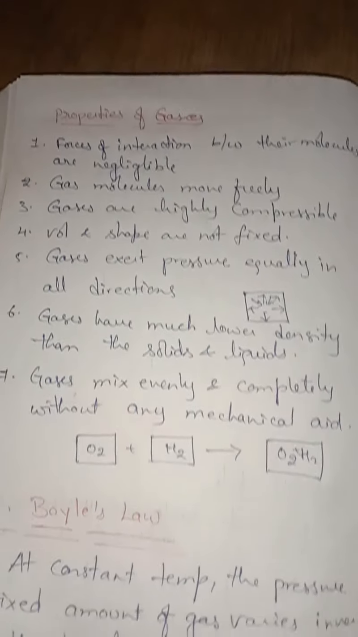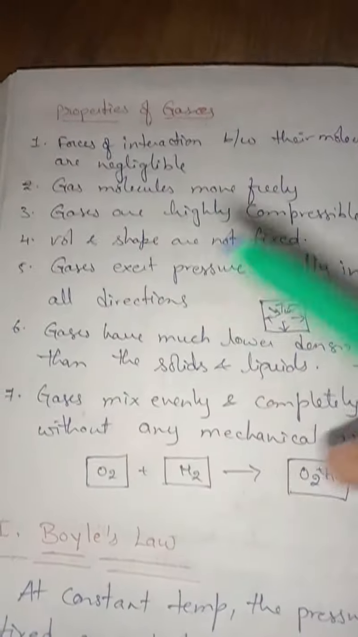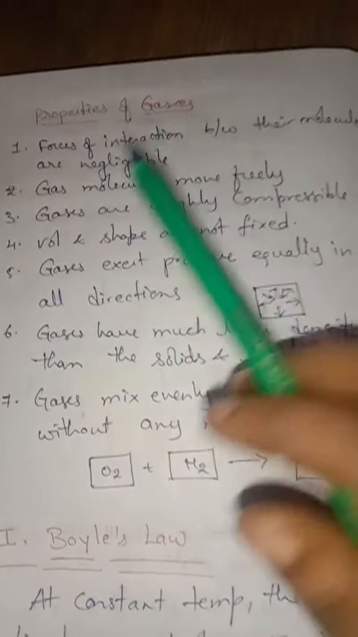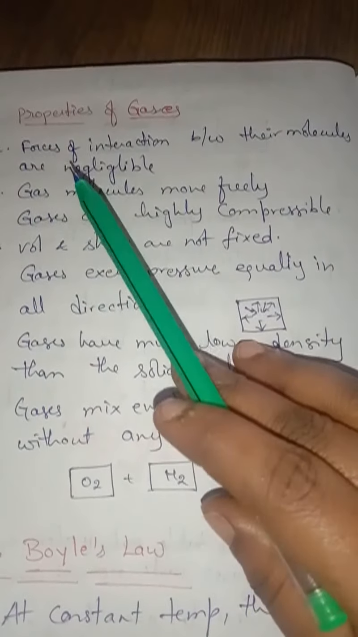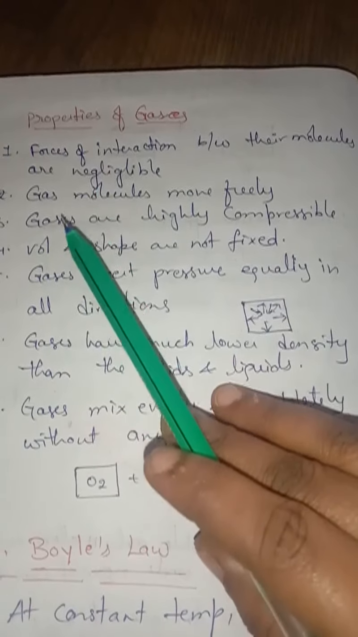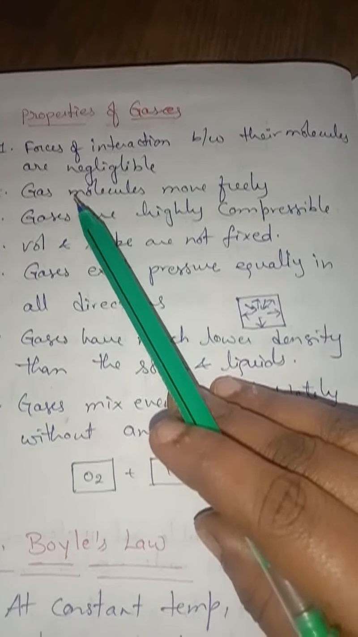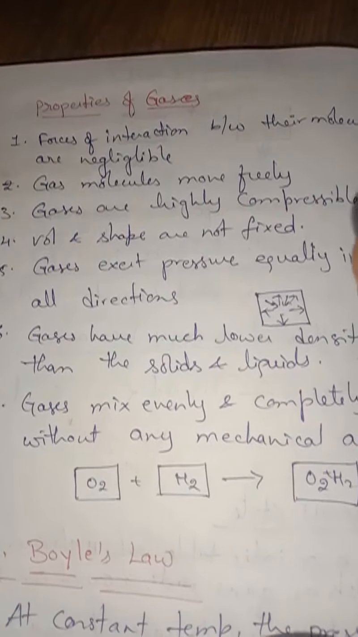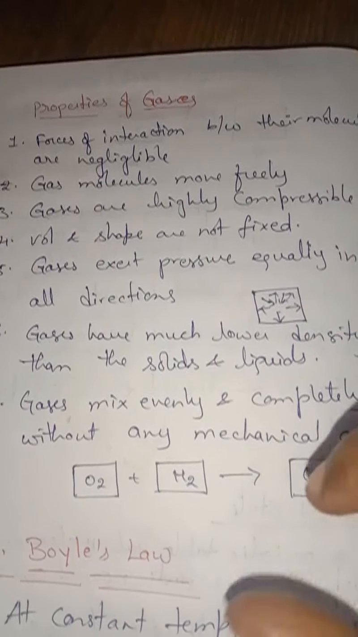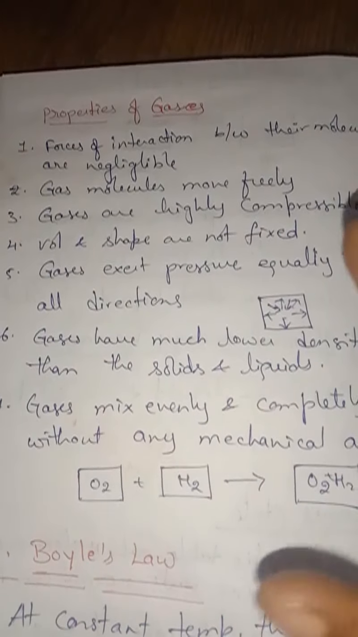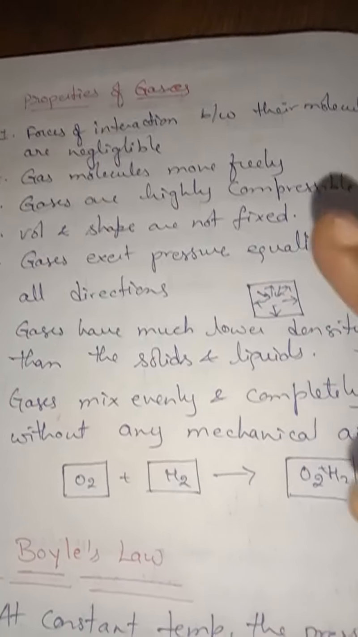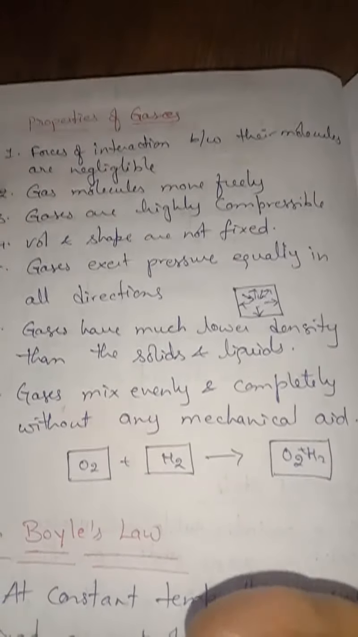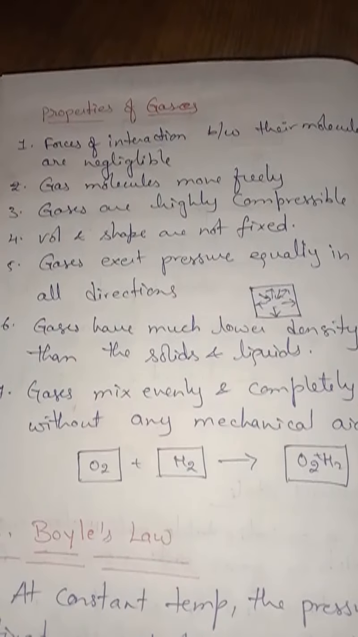Before moving into the gas laws, we will see some of the properties of gases. We already know the force of interaction between their molecules is negligible. What do you mean by that? The intermolecular force of attraction between the particles of gases is very less. That is why they can easily flow, isn't it? And the space between them will be very large, so the gas molecules can move freely.